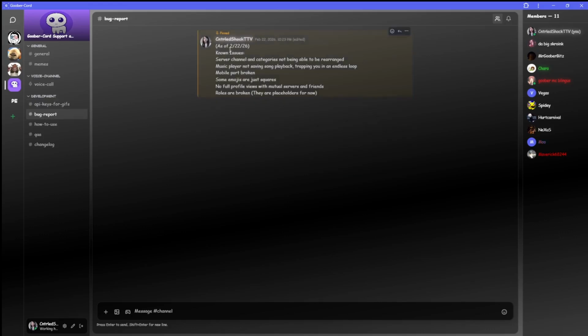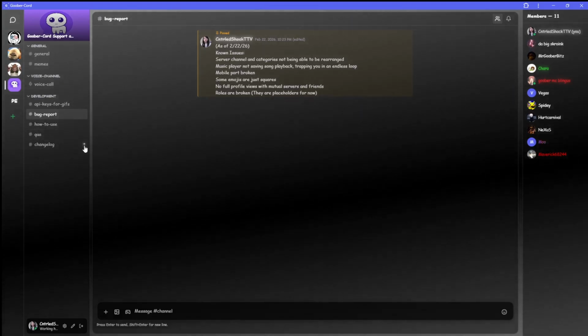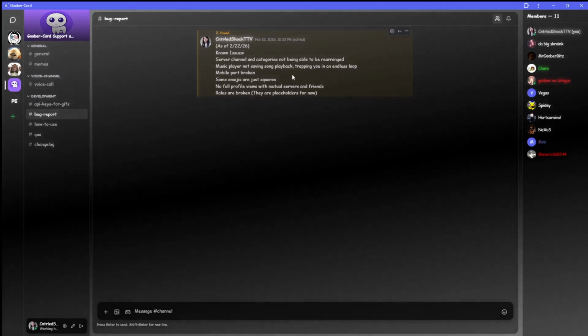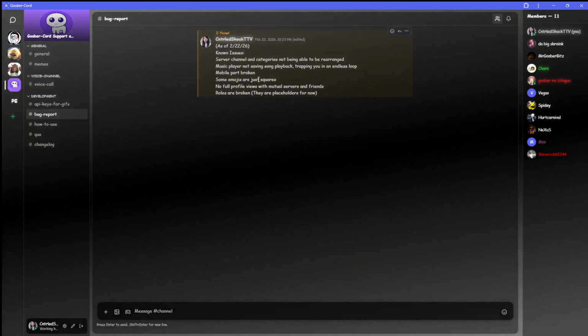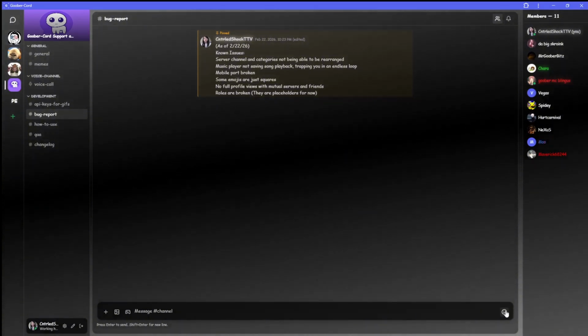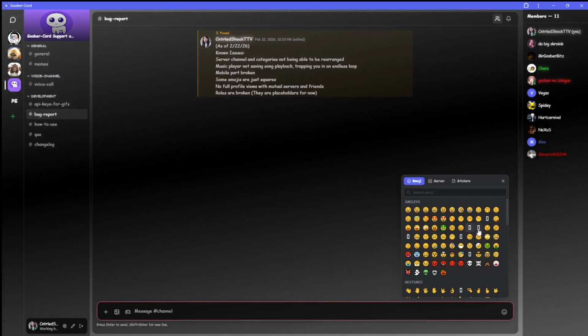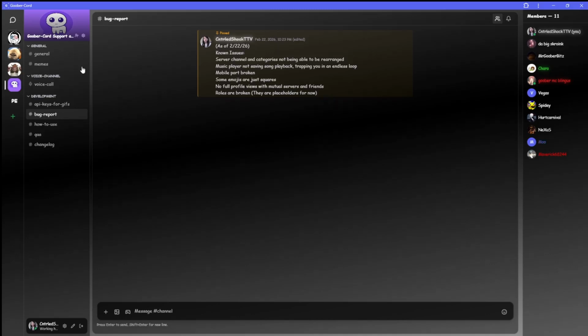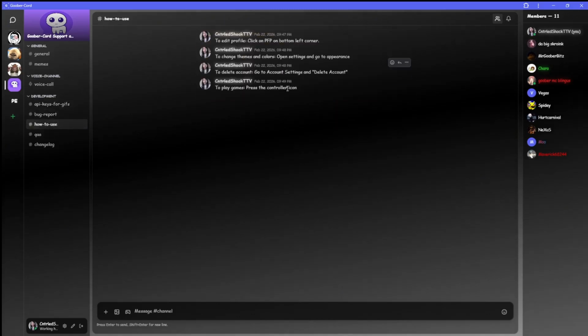Bug reporting is pretty simple. It's just the current date and then the bug reports. That's the current issues of today's update. As you can see, server rearrangements don't work, and that'll be fixed within the next update. Emojis are squares, sorry about that. And basically, roles are not working. Sorry about that.